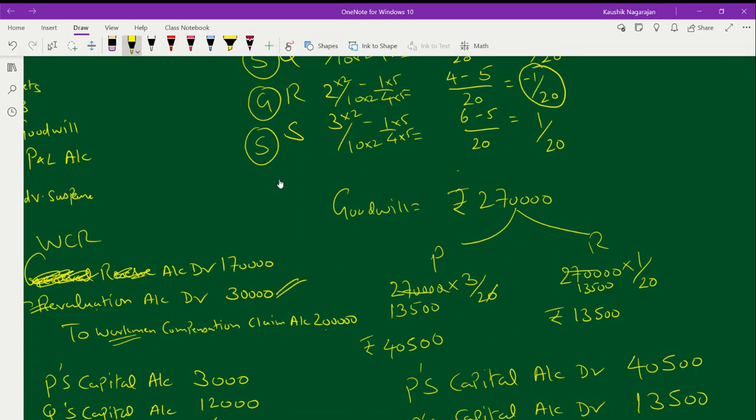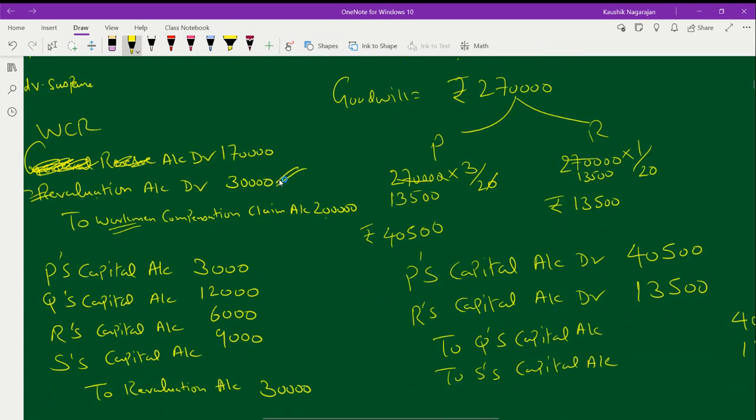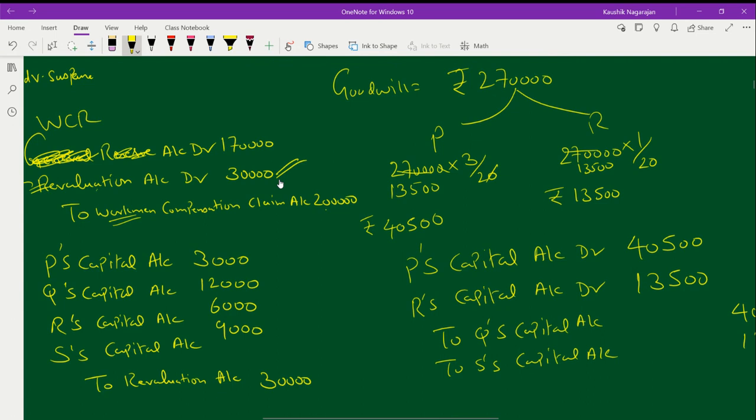For this, I have passed the journal entry. The gaining partner's capital account will be debited and the sacrificing partner's capital account will be credited. If you see here, for P the amount of 40,500 is shown in the journal, and for R the amount of rupees 13,500 is shown here.